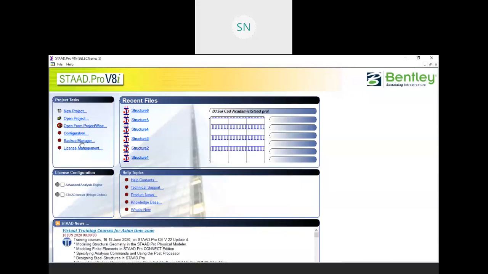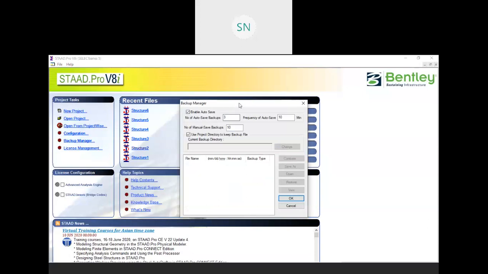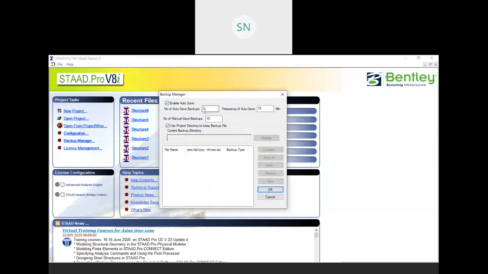Then here we have backup manager. StaadPro will ask you frequently, after every 10 minutes or 5 minutes, to save your work. So you can set your backup from here, from backup manager, that I want around 5 auto backups.